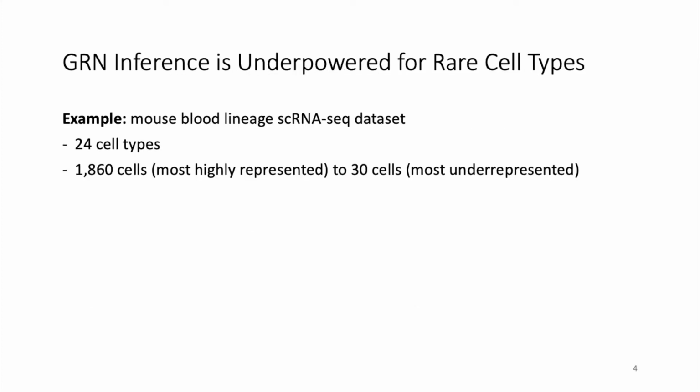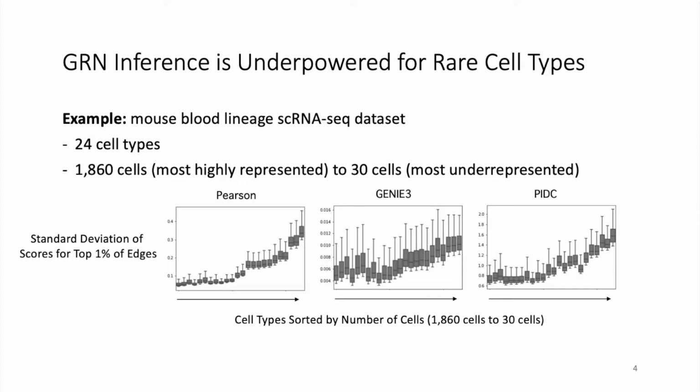We can see this by inspecting the edge scores for networks inferred across various cell types in a single-cell RNA-seq dataset, profiling the mouse blood lineage. In this dataset, 24 cell types have been detected. The cell type with the largest number of cells consists of 1,860 cells, while the rarest cell type consists of only 30 cells. We considered three different network inference approaches: Pearson correlation, Gini-3, and PIDC.